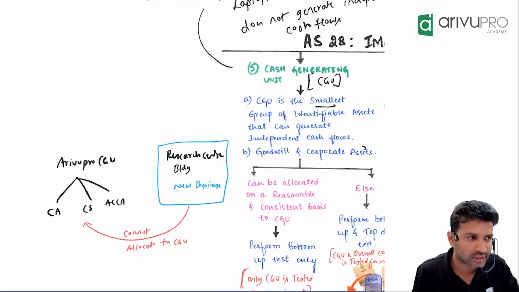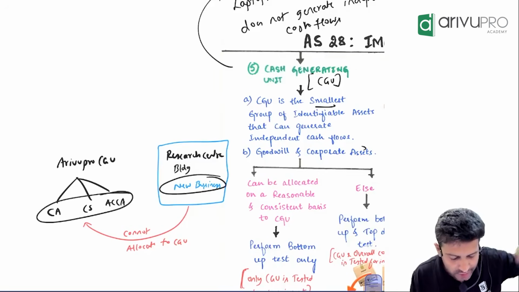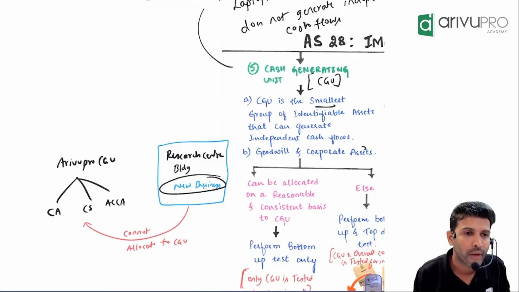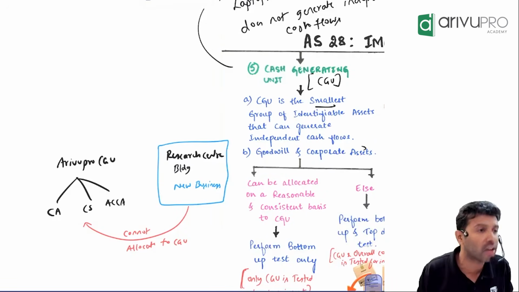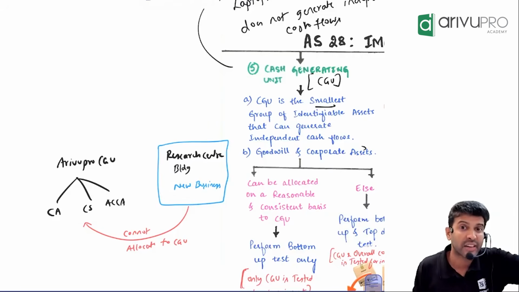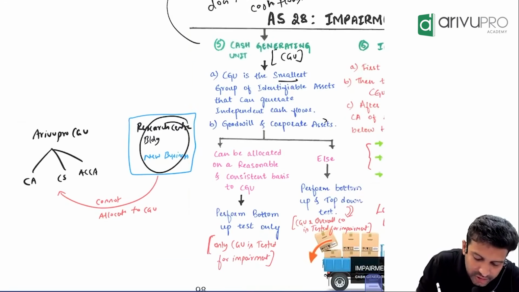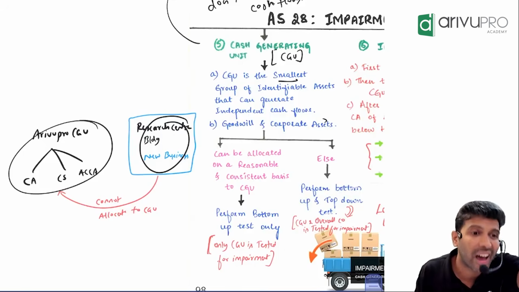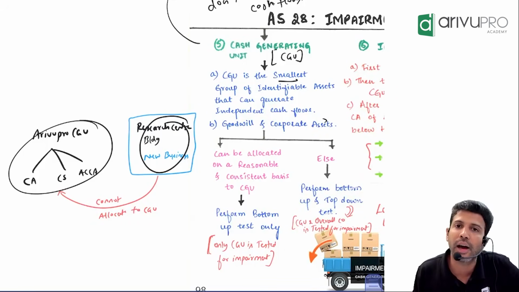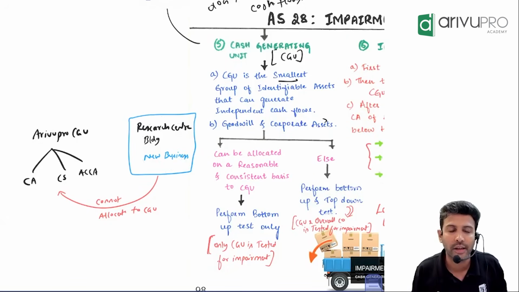New business. Now you tell me, is this new business in any way related to CA, CS, ACCA, or unrelated? Sir, if it is related, you will allocate this research building to the 3 CGUs. If it is unrelated, can you allocate or can you not allocate? You cannot allocate.